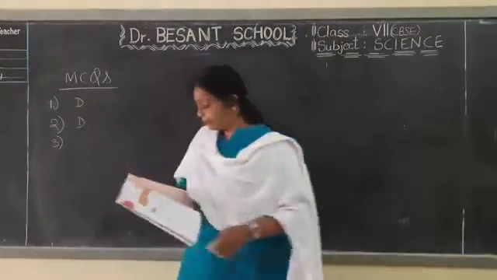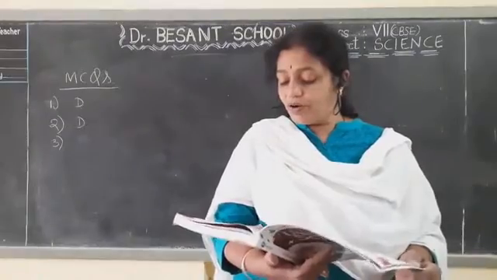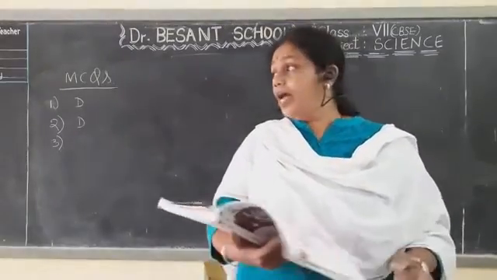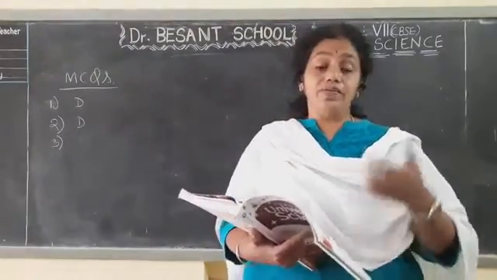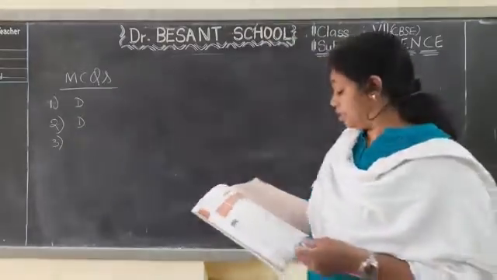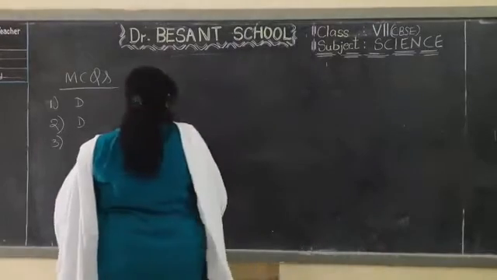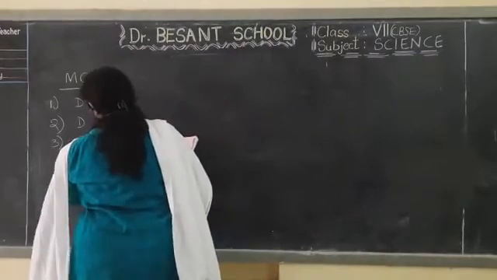Okay, next one. Which is the simplest form of food formed during photosynthesis? Tell me. I have given the equation right from the beginning of the chapter. What is it? It produces glucose. Isn't it? Glucose is the B option.